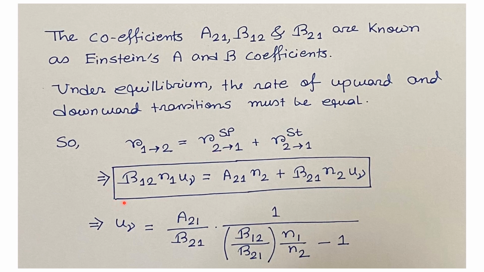After that, we get B12 times N1 U nu equals A21 N2 plus B21 N2 U nu. After some rearrangement, we get an expression for U nu, the energy density for the incident EM radiation: U nu equals A21 divided by B21 times 1 divided by (B12 by B21 times N1 by N2 minus 1).